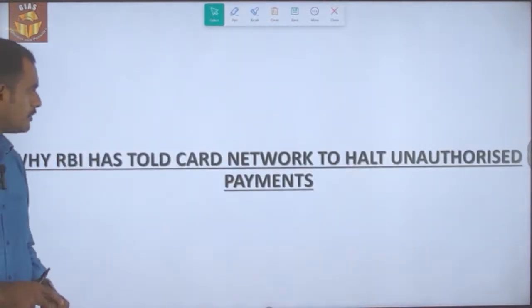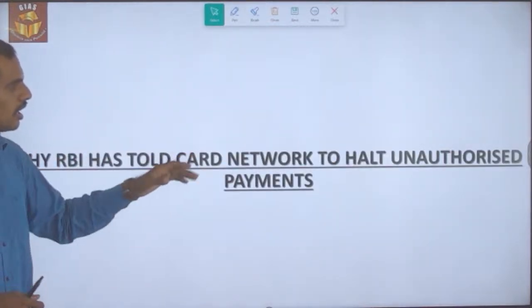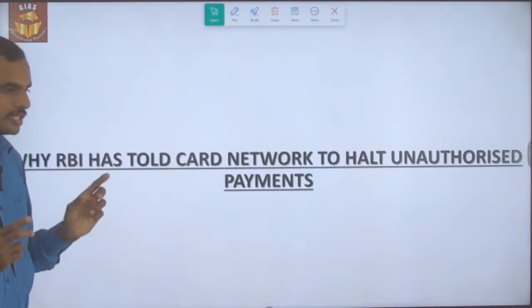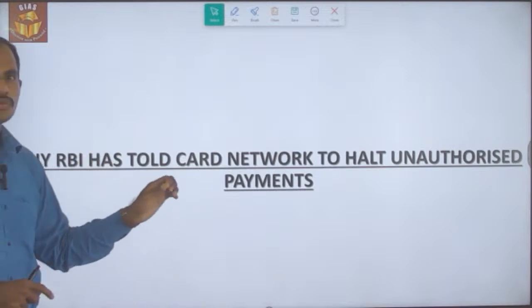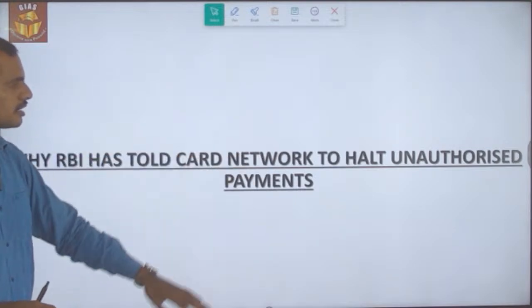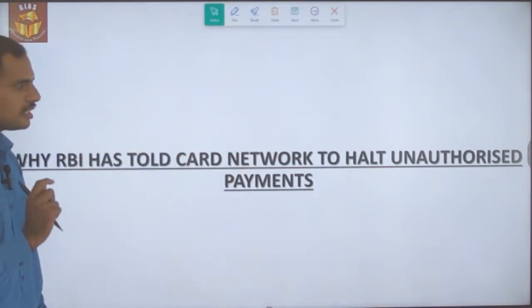Why has the RBI told a card network to halt unauthorized payments? Recently the RBI has directed a particular card network to stop or curb unauthorized payments. This is what the news is about.